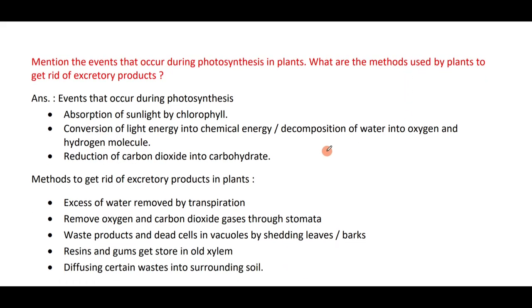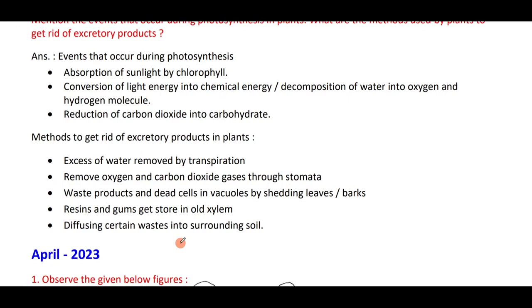Excess of water is removed by transpiration. Oxygen and carbon dioxide gases are removed through stomata. Waste products and dead cells are stored in the vacuole and removed by shedding leaves and barks. Resins and gums get stored in old xylem, diffusing certain waste into the surrounding soil. These are the ways by which the plant gets rid of the excretory products.